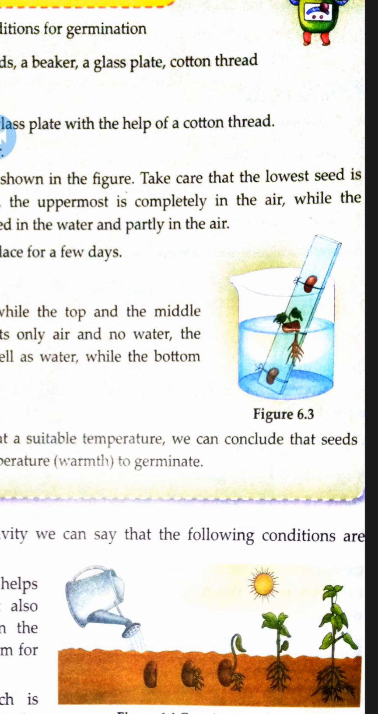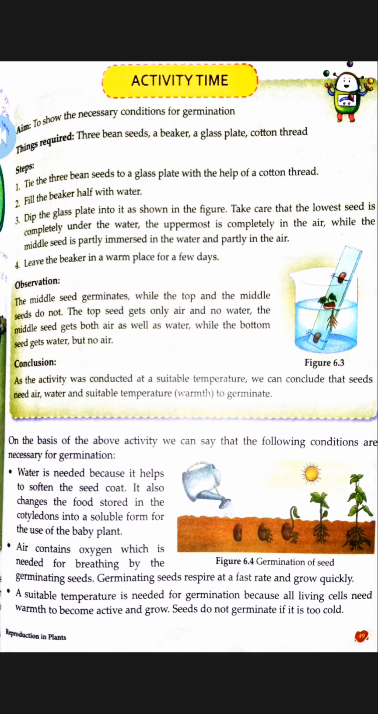On the basis of this above activity, we can say the following conditions are necessary. First one is water, which is needed because it helps to soften the seed coat. It also changes the food stored in the cotyledons into a soluble form for the use of baby plant. Second is air. Air contains oxygen which is needed for breathing by the germinating seeds. Germinating seeds respire at a fast rate and grow quickly.